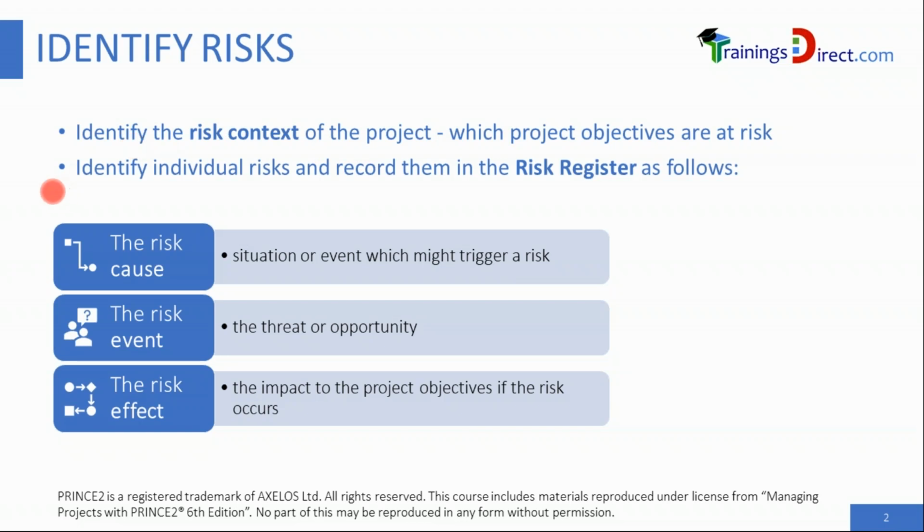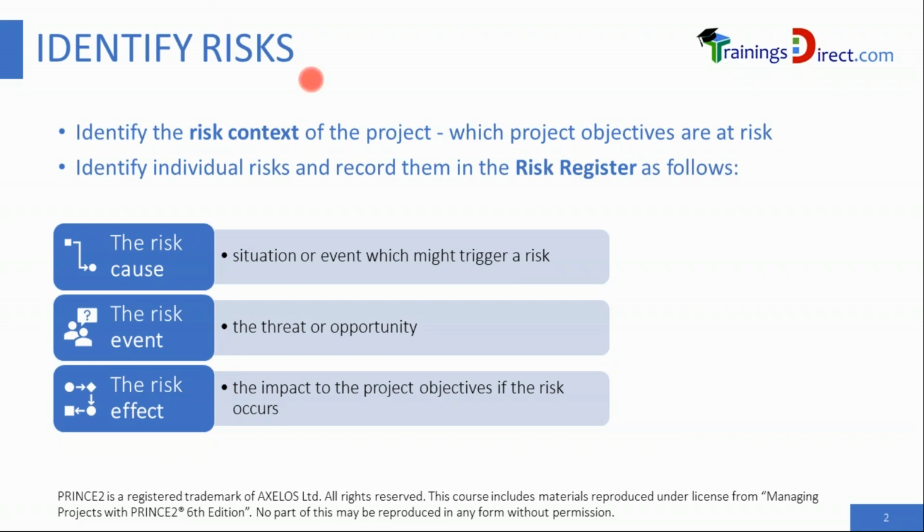However, the second step is to identify individual risks in the project and record them in the risk register, in the format we just saw a while ago. And what should be recorded in the risk register for the risk description in particular? Three things: the risk cause, the risk event itself, meaning the risk itself, and the effect or impact of the risk. Risk cause is the situation or event which might trigger a risk. The risk event is the risk itself, meaning the uncertainty itself, or the threat or opportunity itself. Lastly, the risk effect, which is the impact on the project objectives if the risk occurs.